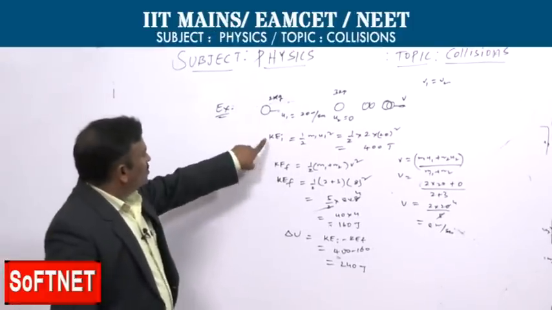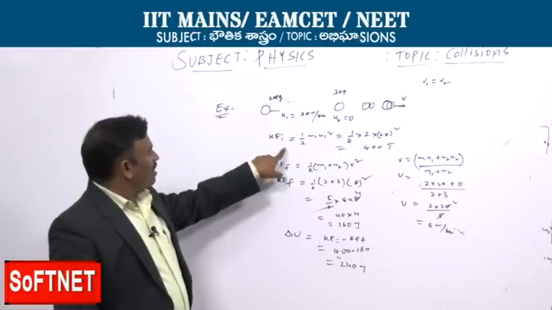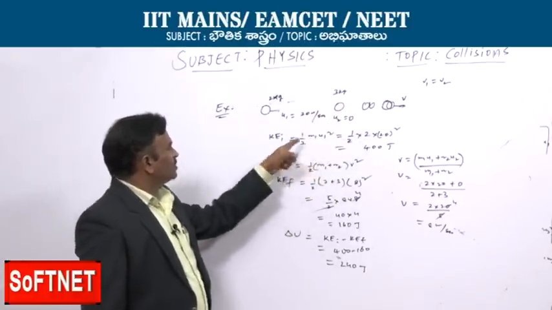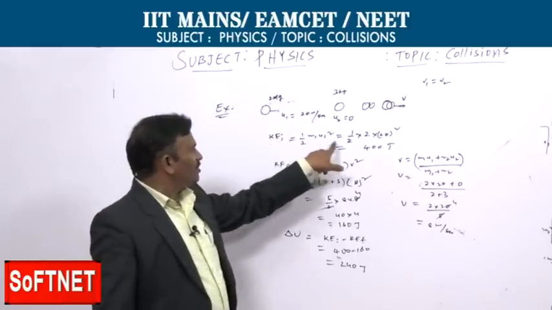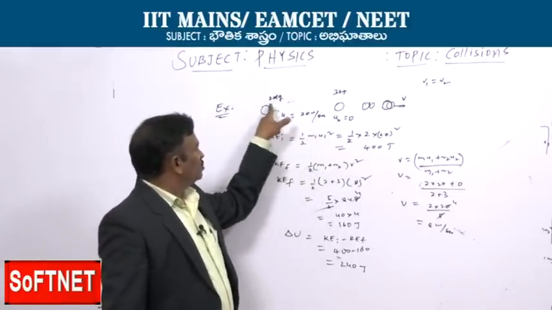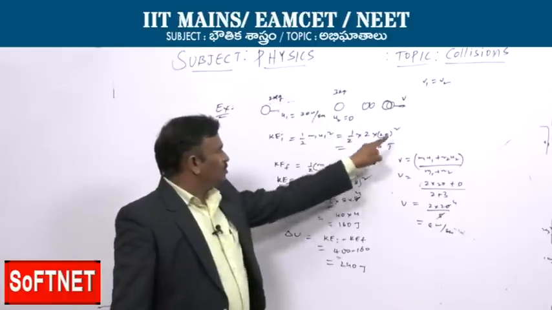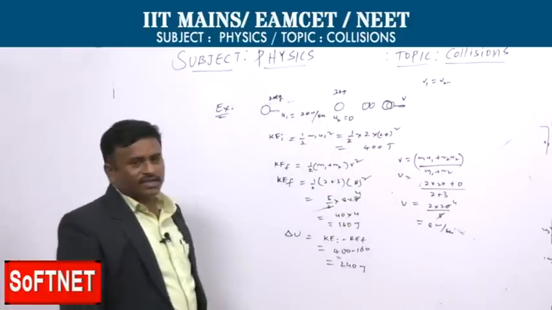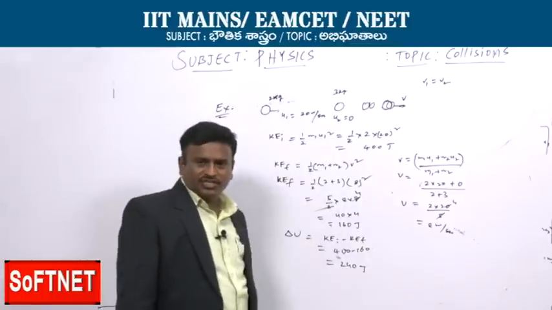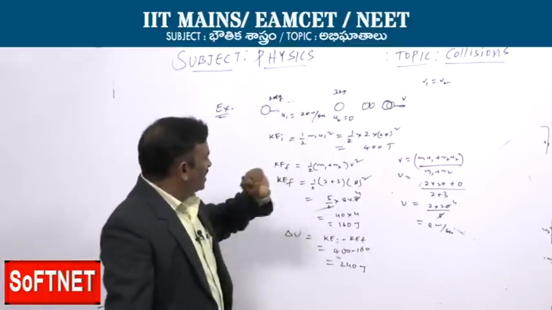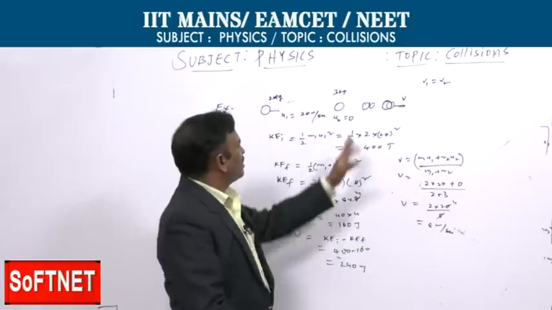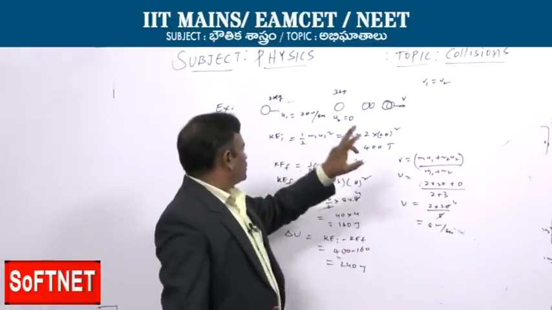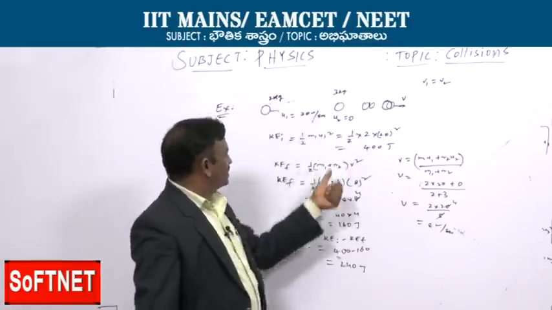Initial kinetic energy of the first body is half m1 u1 square. Initial kinetic energy of the second body, u2 is 0, so no kinetic energy. So the initial kinetic energy is half m1 u1 square, half into 2 into 20 square, which is 400 joules of energy. Kinetic energy final: those two masses together are moving with the common velocity. The masses are m1 plus m2 into v square, half, where m1 is 2 kg and m2 is 3 kg.